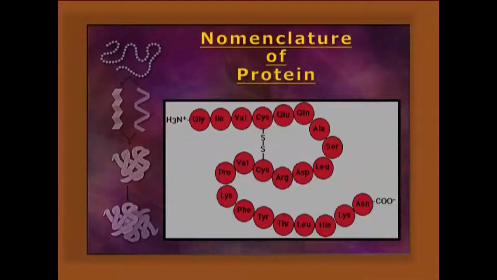The nomenclature of the protein starts from the N-terminal end and ends towards the C-terminal end. Here at the N-terminal end, glycine is there, so it will be named as Gly-1.